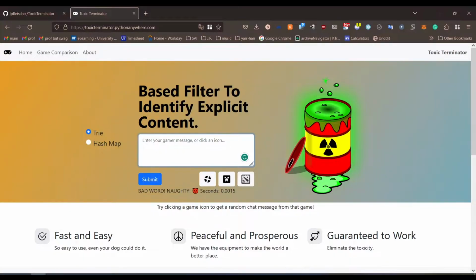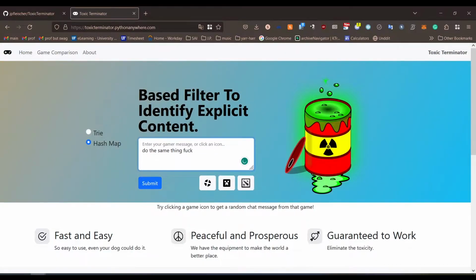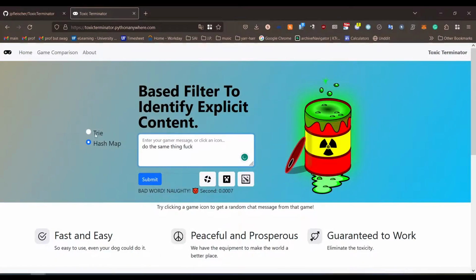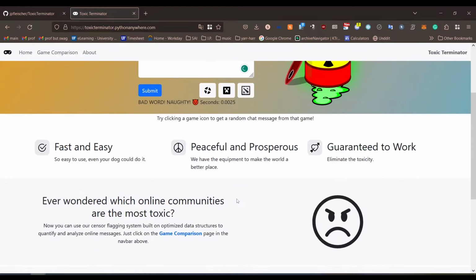And now we could also use a random message from a video game such as Team Fortress 2. So we can see if we get any message with bad content, and it will do the same logic, right? And it will tell you how long it traversed the trie. And also there's a hash map, right? So we can do the same thing with the hash map and it will have the same result. So you can compare the times. Isn't that interesting? So we have Dota, Minecraft, and Team Fortress 2.